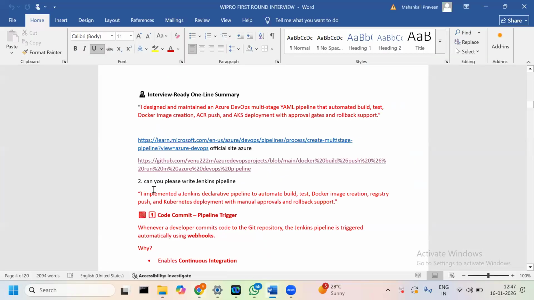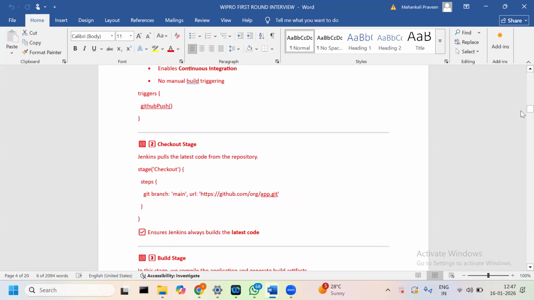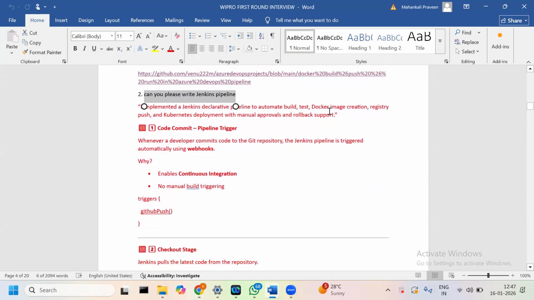Okay, and let me go with some other questions. Okay, can you please write a pipeline? Here I have implemented a declarative pipeline to automate the build, test, Docker image creation, registry push, and Kubernetes deployment with manual approval and rollback support. Let me go with it: we have multiple stages. One is the pipeline trigger. So whenever a developer commits code to the Git repository, the Jenkins pipeline triggers automatically using webhooks. This enables continuous integration, with no manual build triggers.